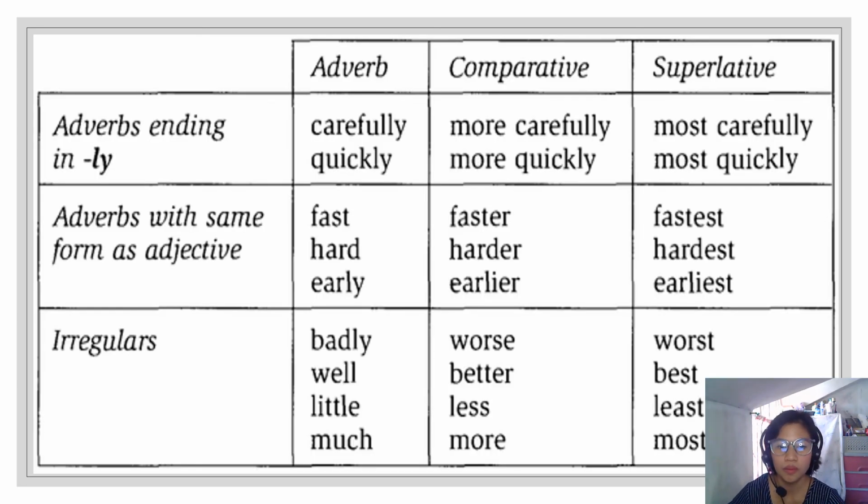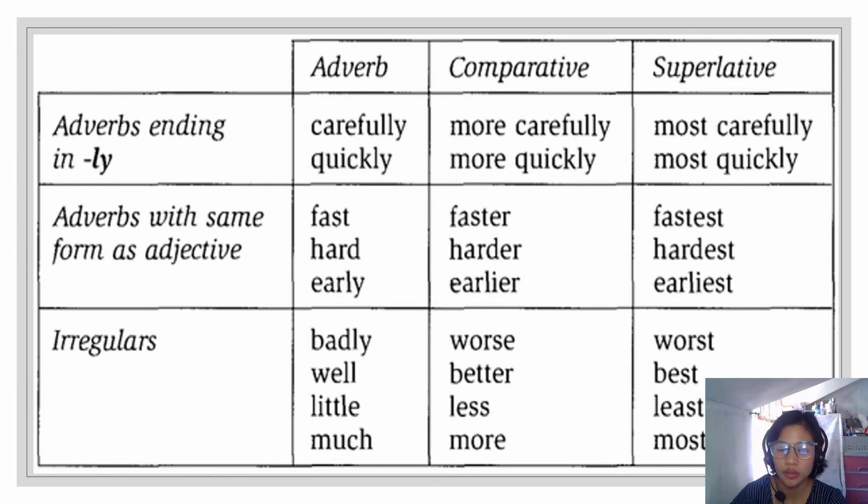So, these are the words that you can use to show comparison. This is a table that shows the degrees of comparison in adverbs: positive, comparative, and superlative. Okay?